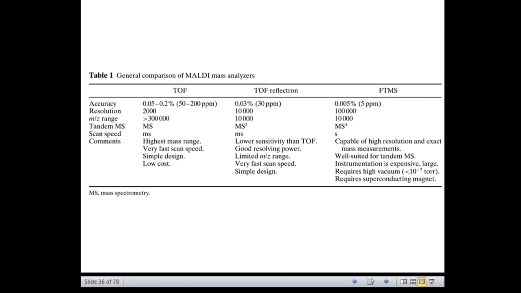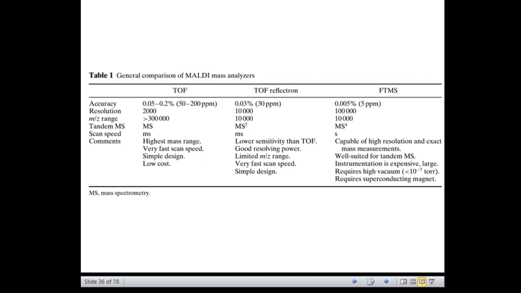So the utility of MALDI for protein and peptide analysis lies in its ability to provide highly accurate molecular weight information on the intact molecules.